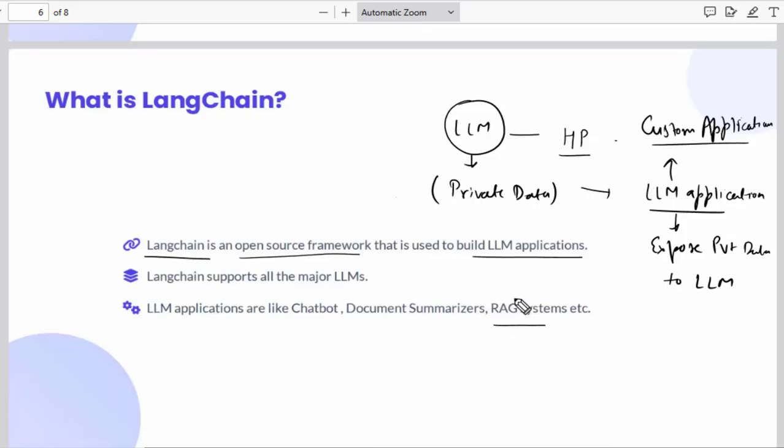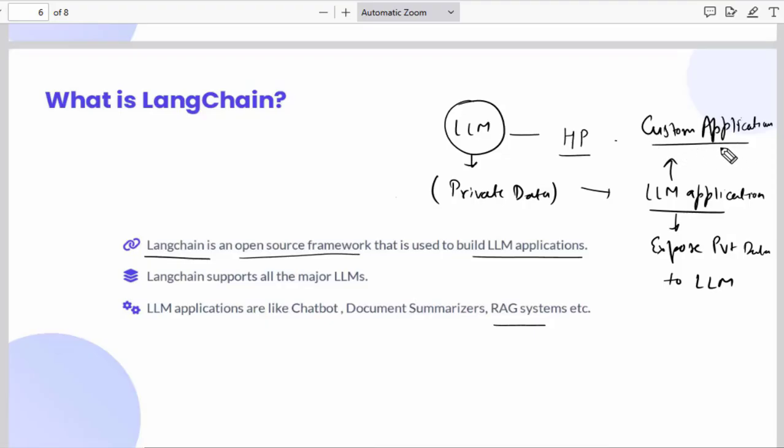I will show you a demonstration of a RAG based application. At the end of the course, there is a whole section on it. So I hope you understand that an LLM cannot answer questions based on your private data. So you are building a custom application, you are doing coding, and what you are doing is exposing your private data to the LLM to get answers to your questions on your private data.